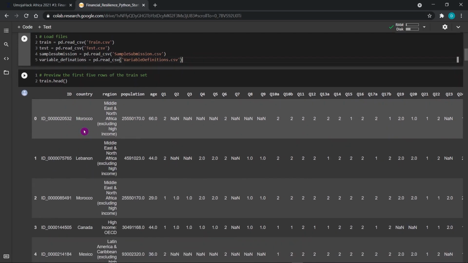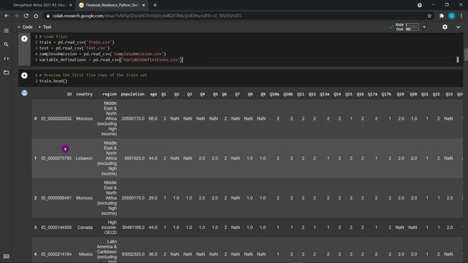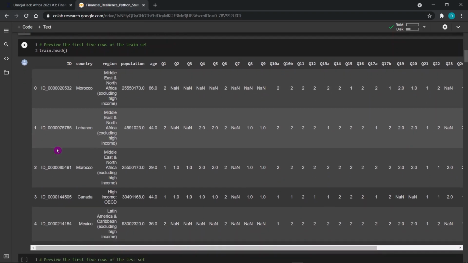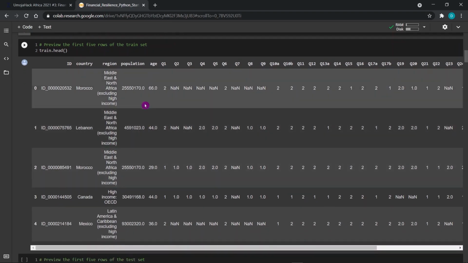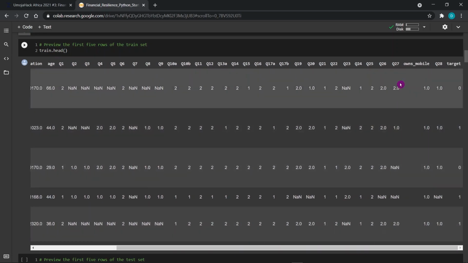We can go ahead and check the first 5 rows of the train dataset. These are the columns. We have ID, country, regions, population, age, and then questions from 1 to question 27.